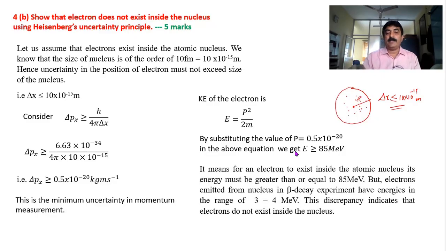So conclusion. For electron to exist inside the atomic nucleus, its energy must be greater than or equal to 85 MeV. But electrons emitted from the nucleus in beta decay experiment have energies around 3 to 4 MeV. This discrepancy clearly indicates that electrons do not exist inside the nucleus. It is not possible to be inside. Okay, so this is about uncertainty principle application. This is also one of the expected questions.